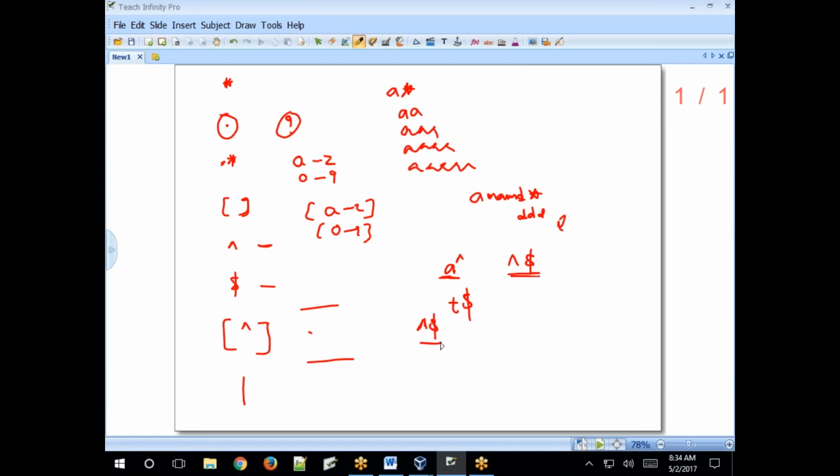If you specify like this, then the lines starting with A and ending with T will be printed. Clear? We'll see this in the grep command examples.